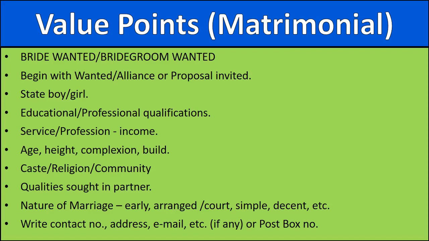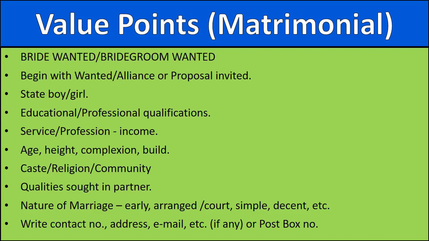Now, here are the value points which you must keep in your mind while writing this type of advertisement. Now, line number 1 is bride wanted or bridegroom wanted. After that, begin with wanted or alliance or proposal invited. State boy or girl. Then educational or professional qualifications.